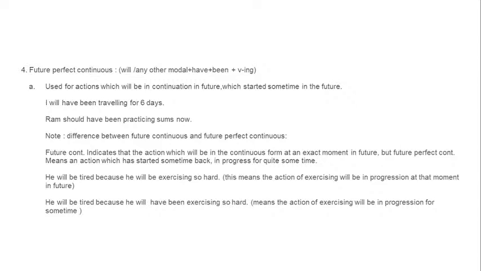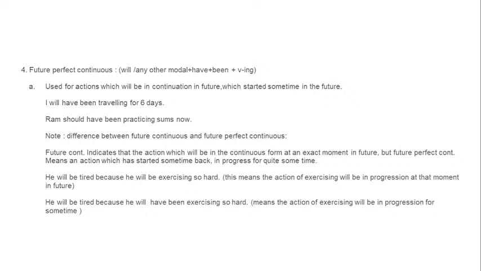See, future continuous tense, the normal one, indicates that at an exact moment of future, I will be doing something. For example, just take from our life that suppose we are saying someone, I will be visiting the local fair in the evening. I will be visiting my granny's house tomorrow.